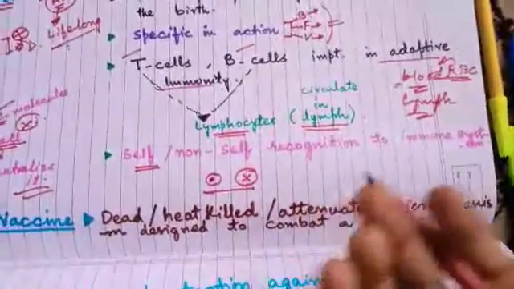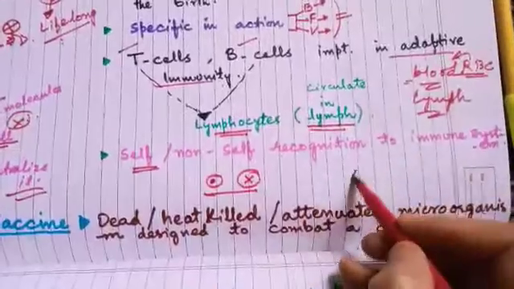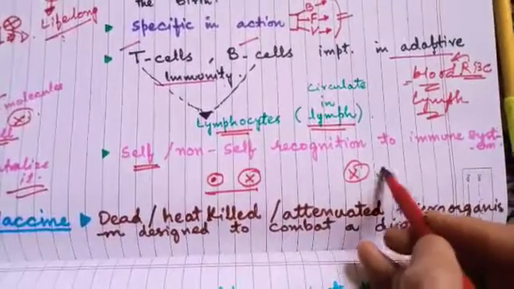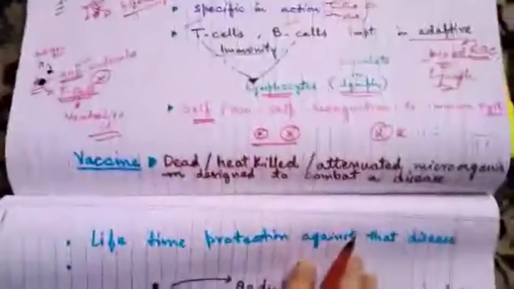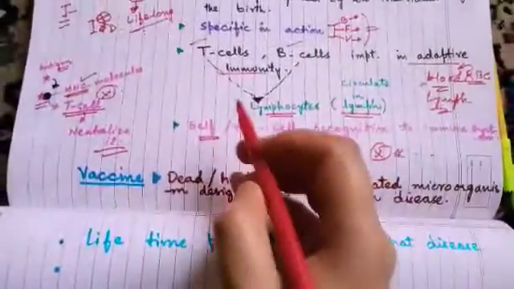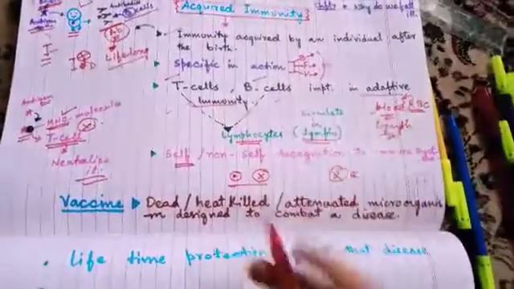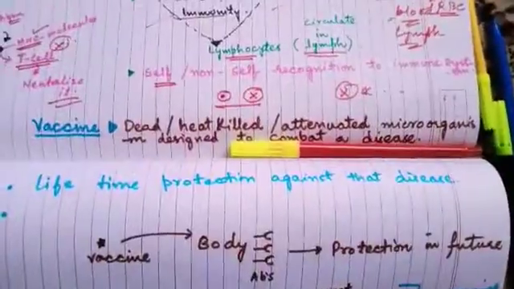In some diseases, some autoimmune diseases, our own immune system acts against our cells. They are called autoimmune disorders. So non-self recognition is the function of T cells, and antibody generation is the function of these B cells. Vaccines I will discuss in a new lecture.